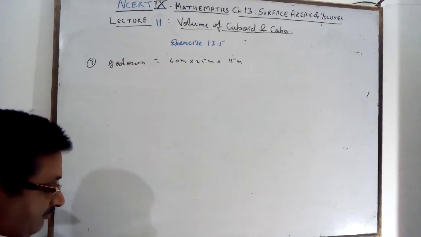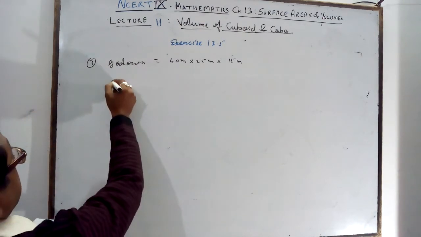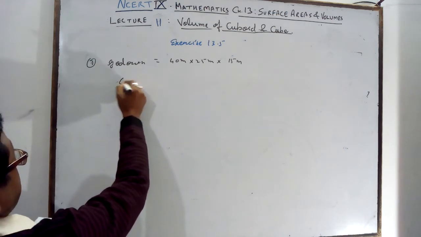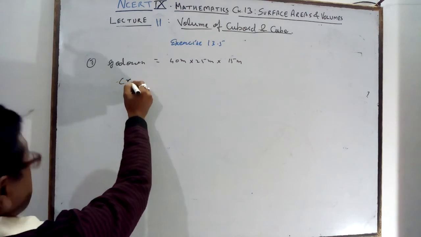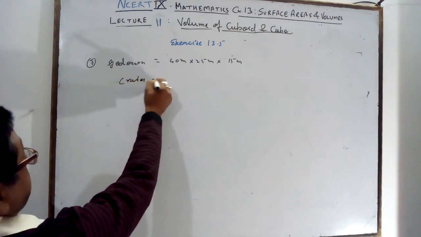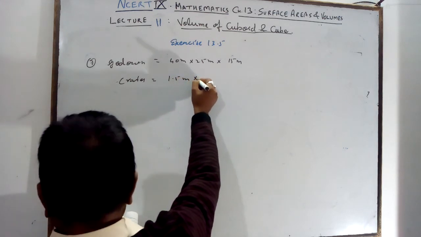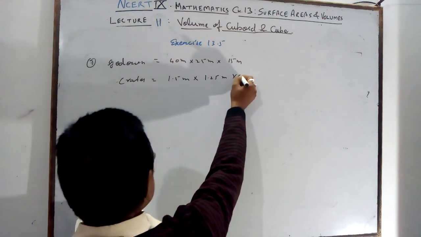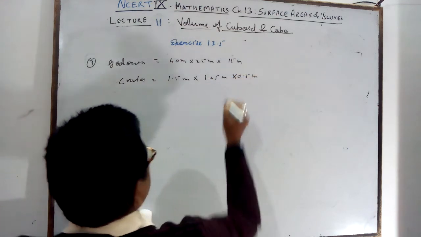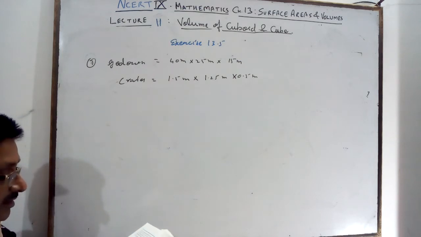Find the maximum number of wooden crates, each measuring 1.5 meter, 1.25 meter and 0.5 meter. You want to find out the number of crates that can be stored in the godown.